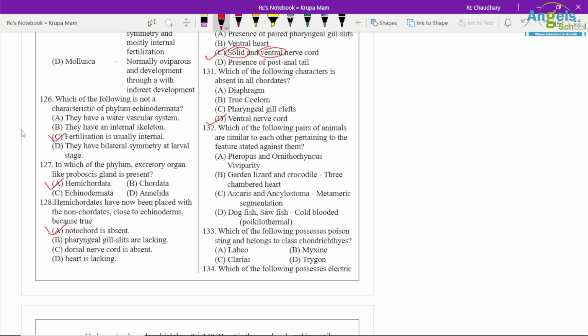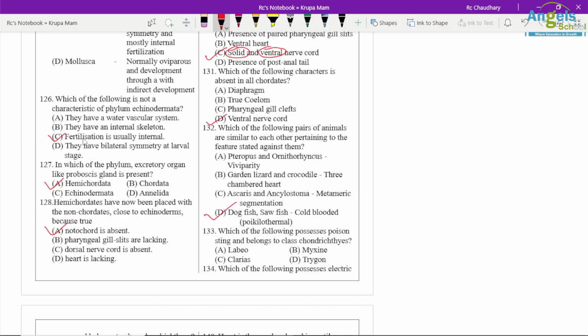Garden lizard, crocodile, three-chamber heart, wrong option. Pteropus and Ornithorhynchus, oviparous will come, so this is also an incorrect option. You have to find the correct option or similar match. Ascaris and Ancylostoma, metameric segmentation is not present in Ancylostoma. Dogfish and sawfish, cold blooded, poikilotherms. This is the right option.